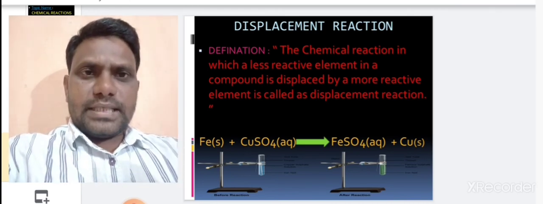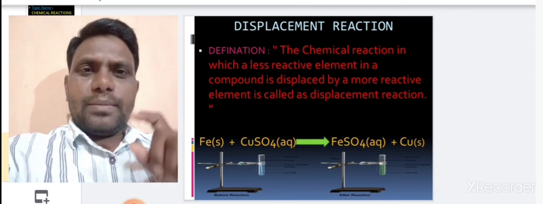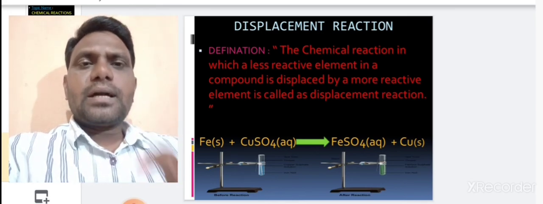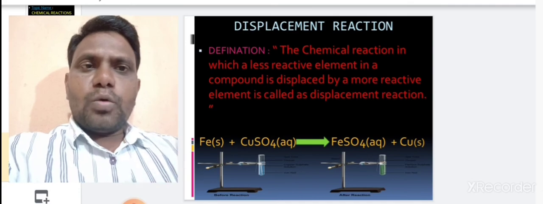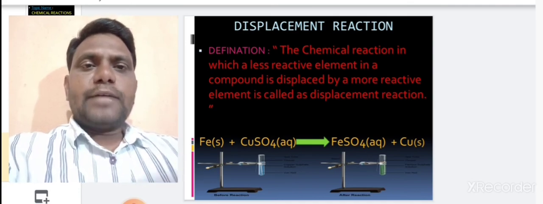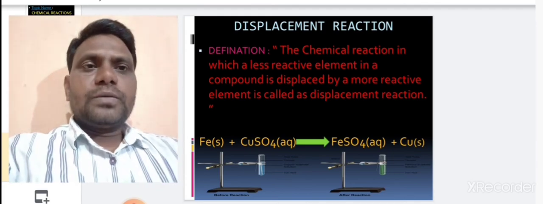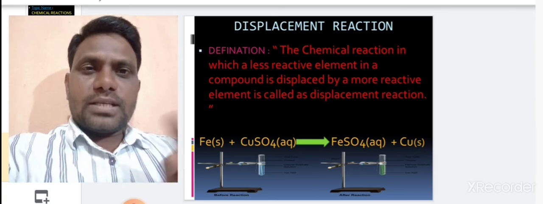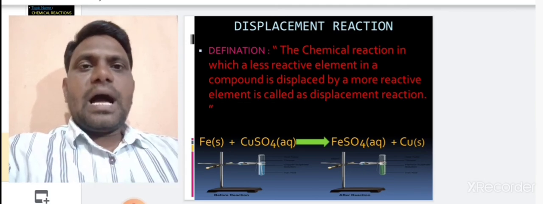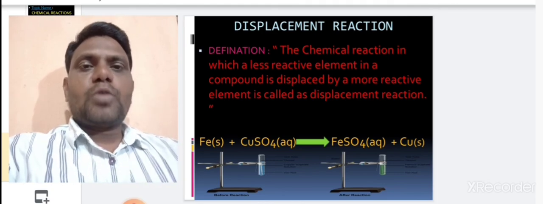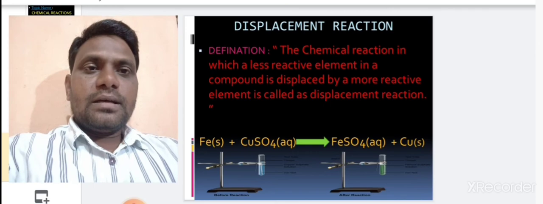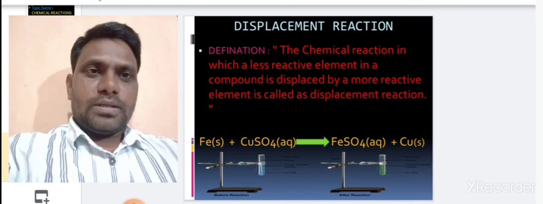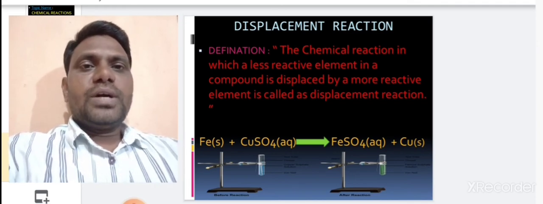The displacement reaction is the chemical reaction in which a less reactive element in a compound is displaced by a more reactive element to form a corresponding compound. Here copper is displaced by iron, and that's why it is an example of displacement reaction.